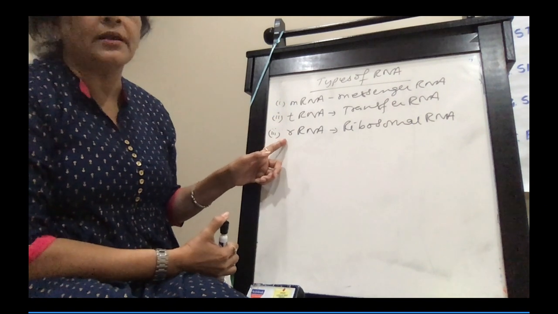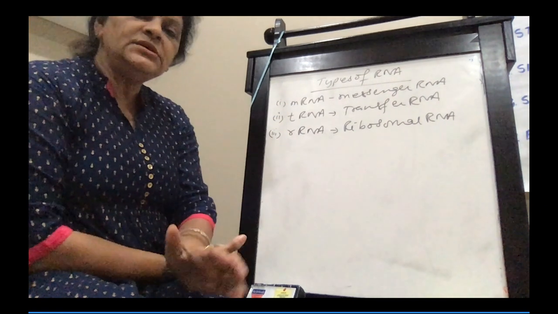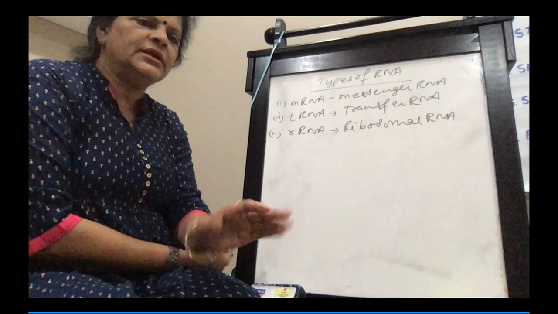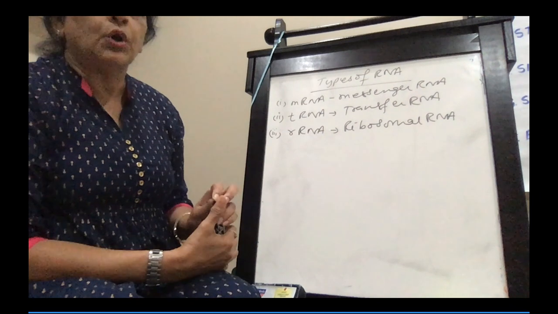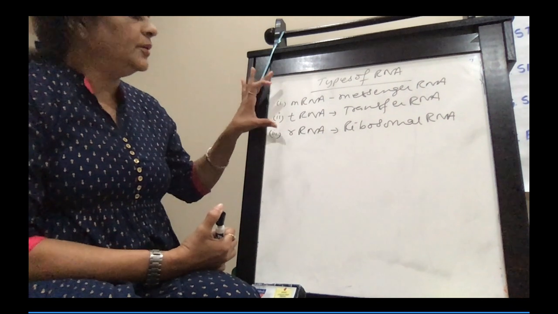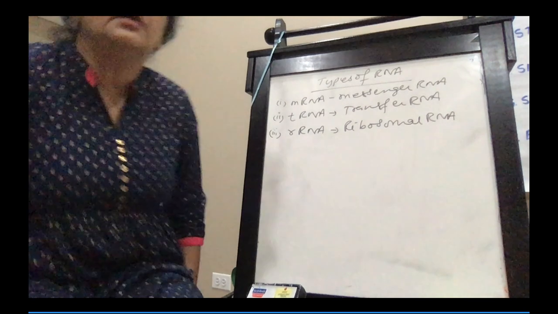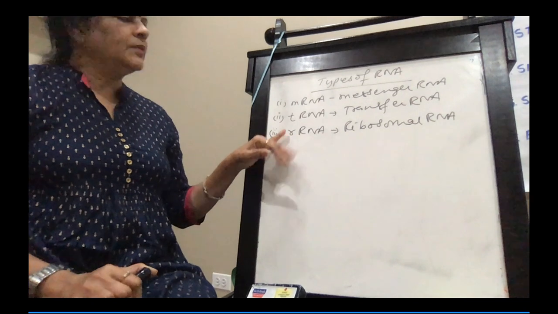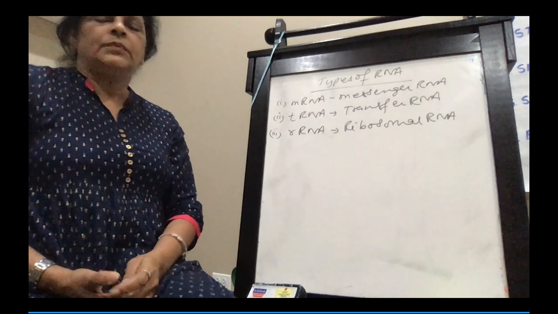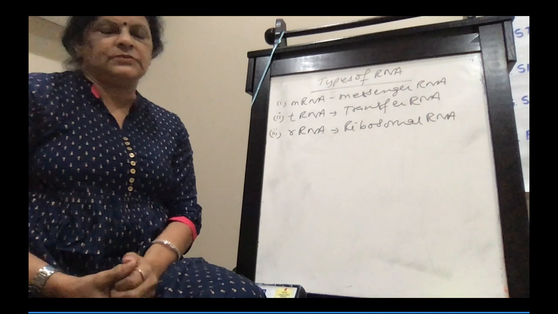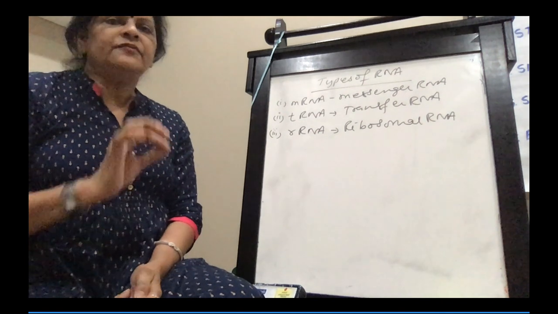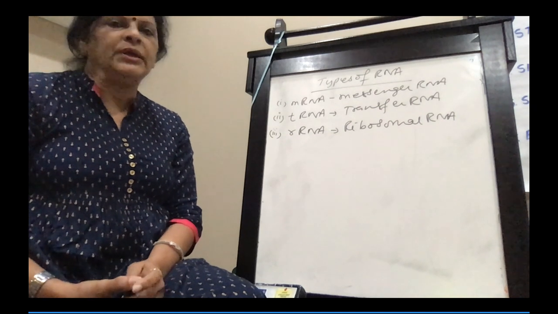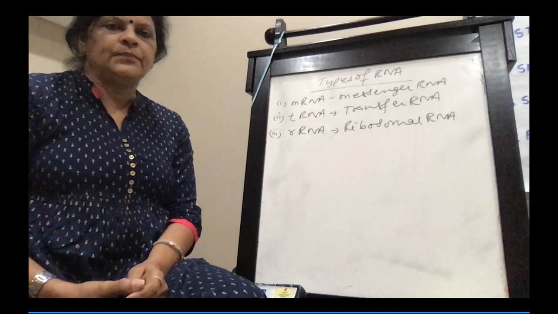Apart from this, there are other RNAs, hnRNA, snRNA, all that we will study as we study that topic. Here we are only discussing these three types of RNA: messenger RNA, tRNA, and rRNA. All these three help in protein synthesis. So their main function in the cell is protein synthesis.